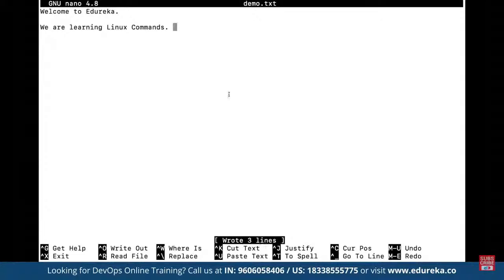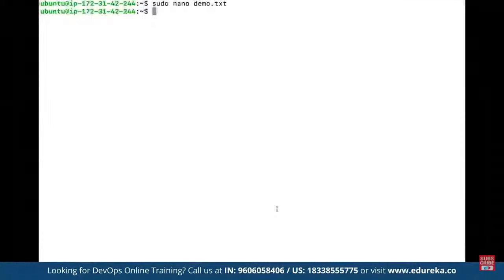And now if we want to come out, once we are done modifying the changes here, whatever we want to add, delete, or remove, we can simply press Control X, and this is going to take us out of the current editor that we have worked on. And we can use any editor we want. For example, let's say we want to work with Vi editor.